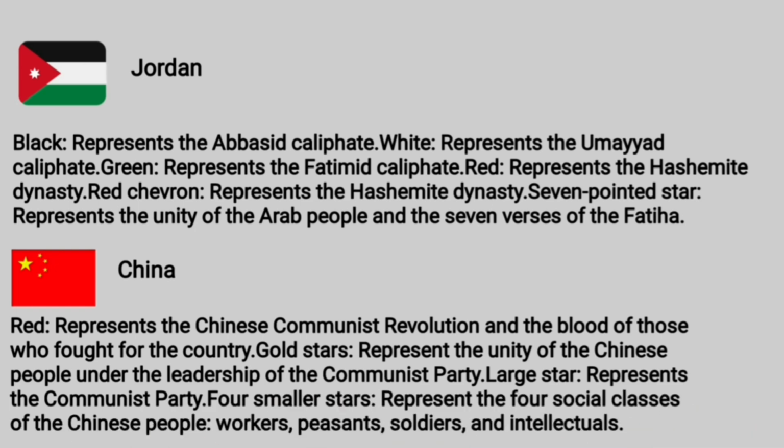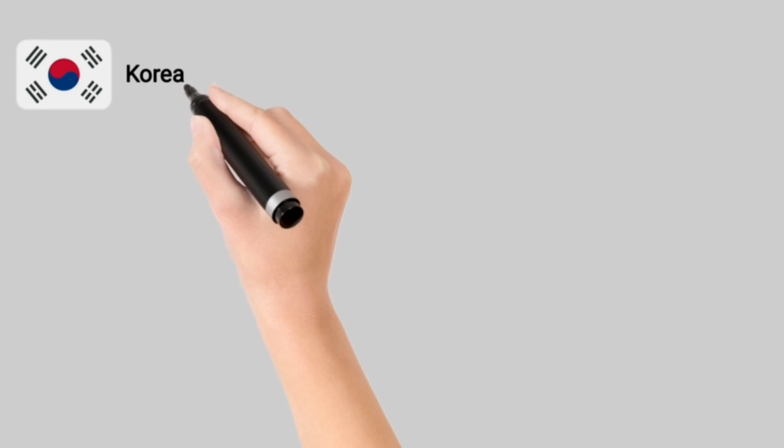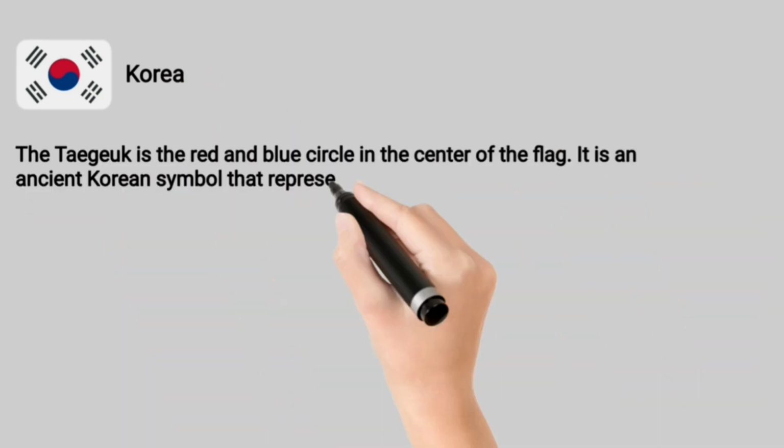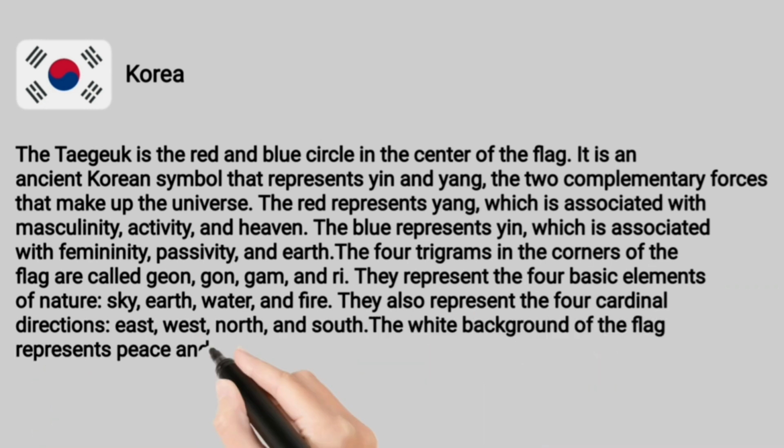China. Red represents the Chinese Communist Revolution and the blood of those who fought for the country. Gold stars represent the unity of the Chinese people under the leadership of the Communist Party. Large star represents the Communist Party. 4 smaller stars represent the 4 social classes of the Chinese people: workers, peasants, soldiers, and intellectuals.